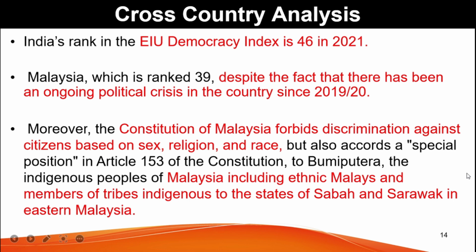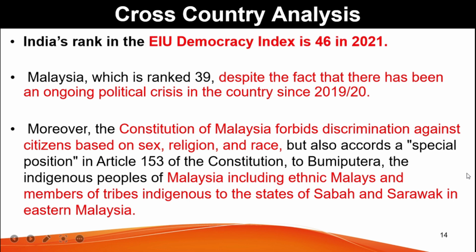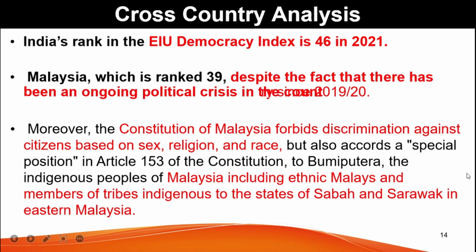India's rank in the EIU Democracy Index is 46 in 2021. Cross-country comparison shows that India's rank is below various countries that are clearly either less democratic or are recently formed states. If you take the example of Malaysia, which is ranked 39, even though there is an ongoing political crisis in the country since 2019-2020.